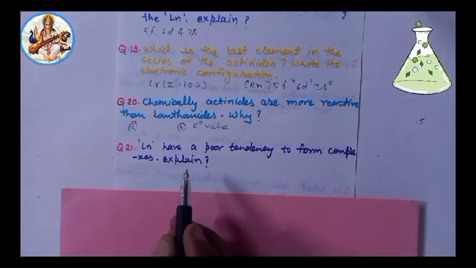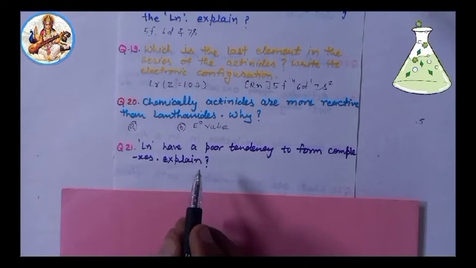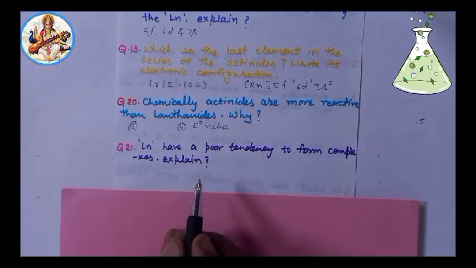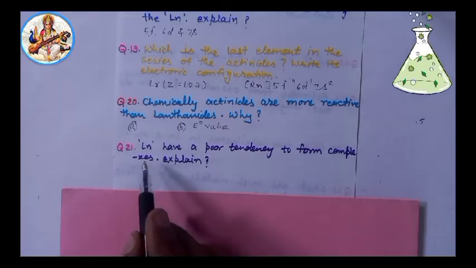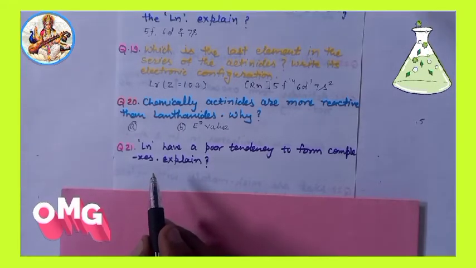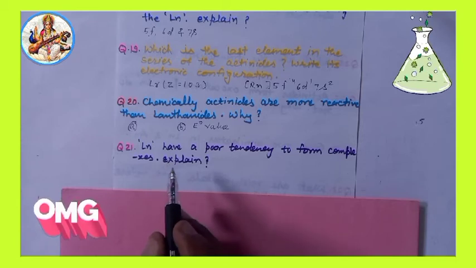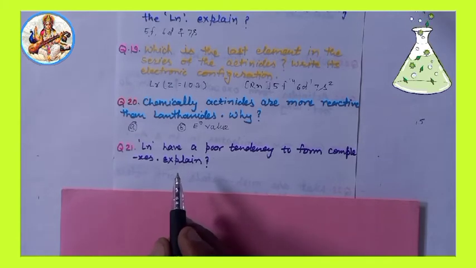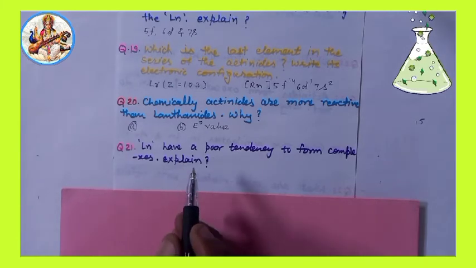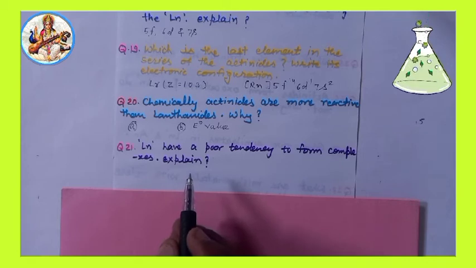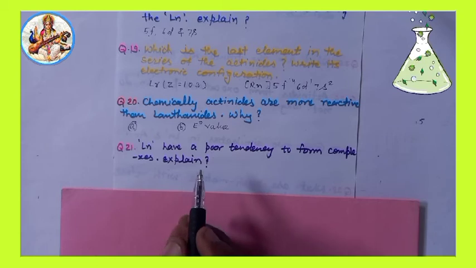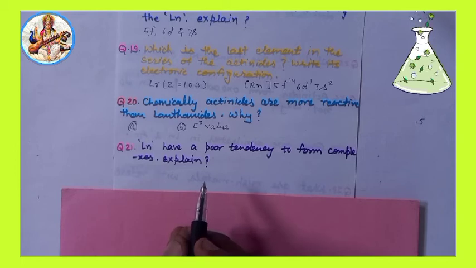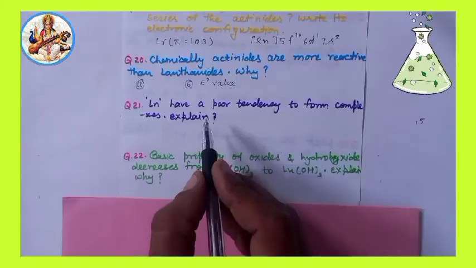Answer: the lanthanides do not have much tendency to form complexes due to low charge density because of their large size.